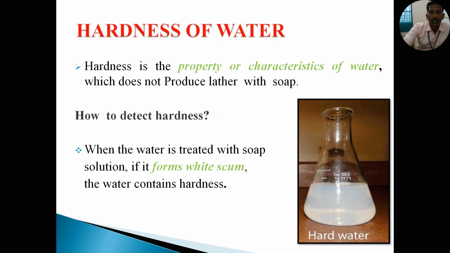The next one, hardness of water. Hardness of water is nothing but the property of water which does not produce lather with soap solution. You already discussed this in the previous slides. Now, how to detect hardness of water? When the water is treated with soap solution, it forms white scum. Scum is nothing but a precipitate. If the water contains hardness, the precipitate is due to the presence of calcium and magnesium ions.